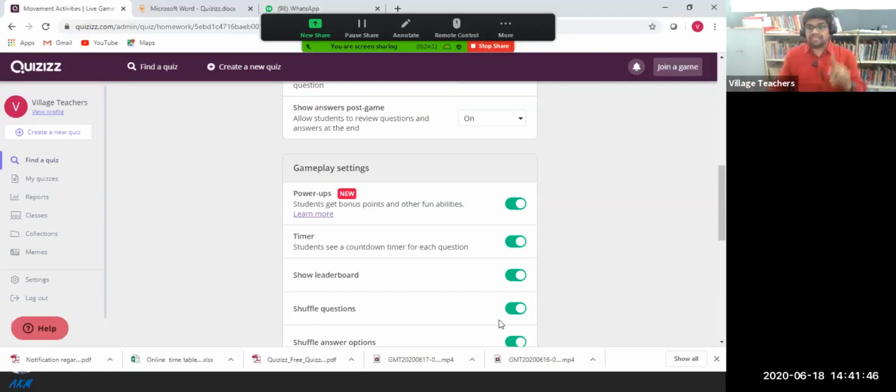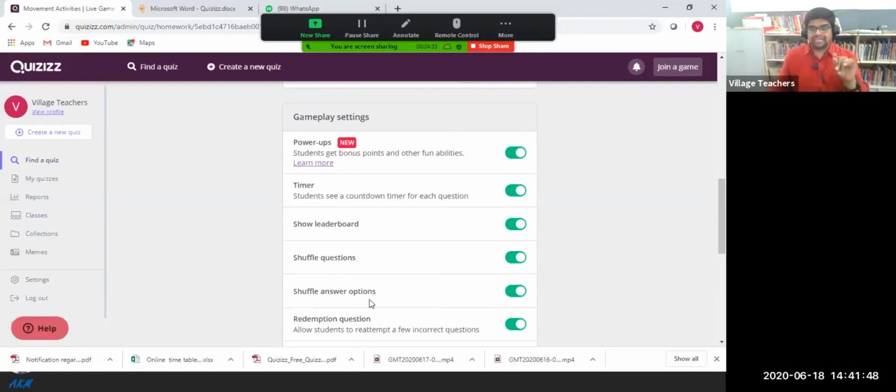And shuffle questions, this is a very important thing: shuffle questions and shuffle answer options. If you specify shuffle questions, suppose the student is communicating with others, no student will get the same question at a time. The 25 questions will shuffle. For example, the first student will get the second question, and the second student will get the 5th question. So it will be shuffled, and since we are specifying the time, we can reduce student interaction by 95%. But the remaining 5%, if the students are very expert, definitely they can do it. But here we have one more advantage: shuffle the answer options.